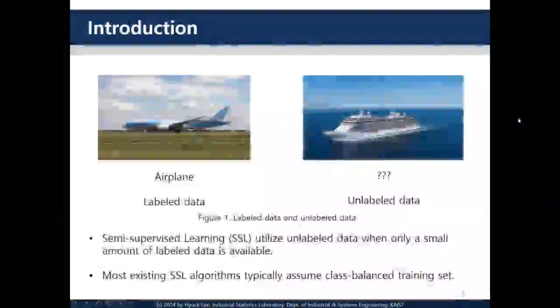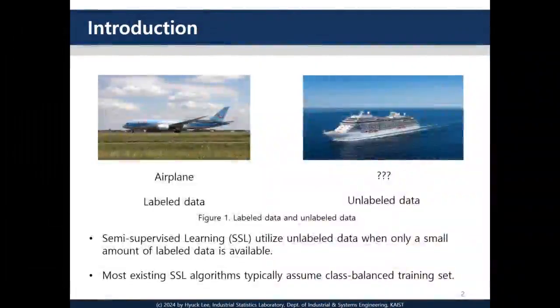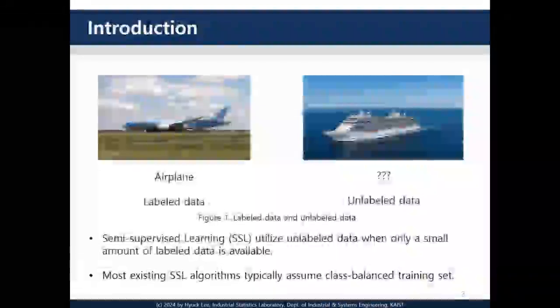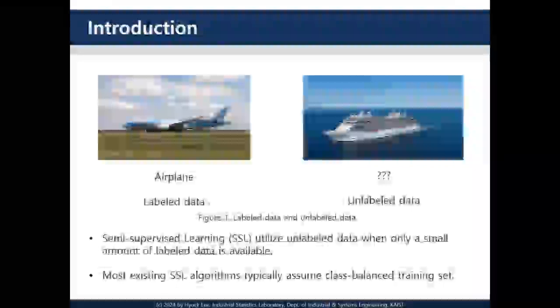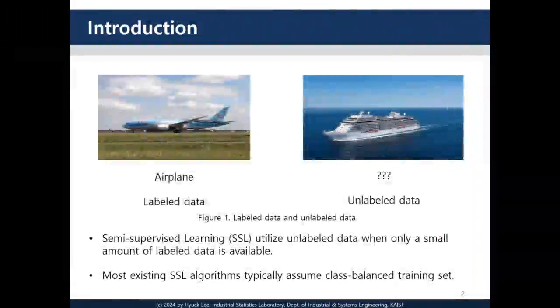With the help of benchmark datasets that contain a large amount of labeled data, classification algorithms based on deep learning have made remarkable progress. However, in many real-world datasets, the number of unlabeled samples far exceeds the number of labeled ones. In such cases, training a deep classification algorithm with only a small amount of labeled data often leads to overfitting. To address this, many semi-supervised learning, or SSL, algorithms have been studied. They leverage unlabeled data together with labeled data to improve classification performance.